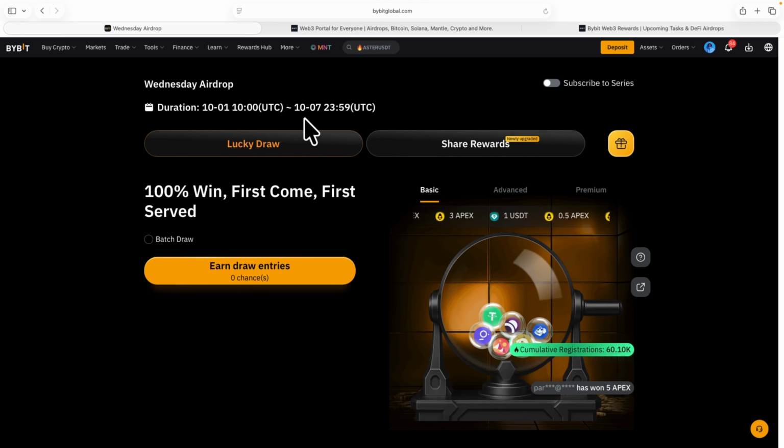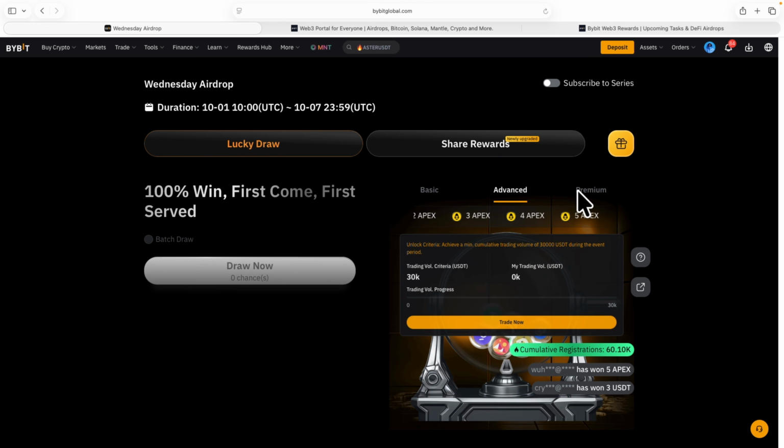Now, for this one, how do you participate in it and how do you earn your rewards? To earn your rewards, you need to do some tasks. Let me show you the things you can actually win from this airdrop. If you come here, there are 3 different categories. You can see you have basic, you have advanced, and then you have premium.